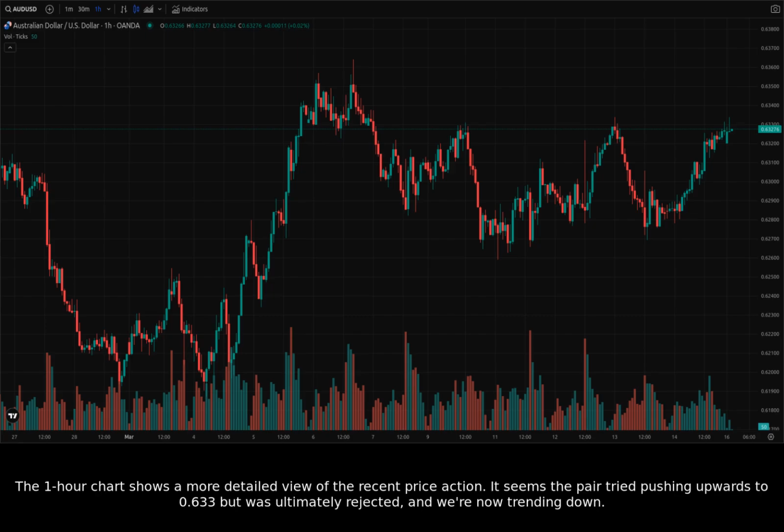The 1-hour chart shows a more detailed view of the recent price action. It seems the pair tried pushing upwards to 0.633 but was ultimately rejected, and we're now trending down.